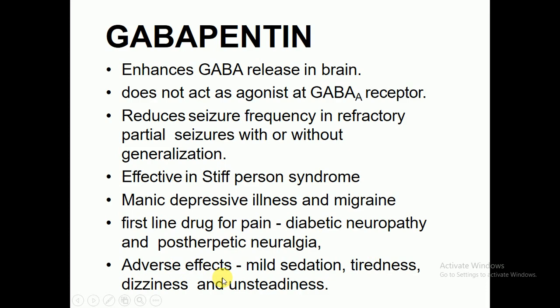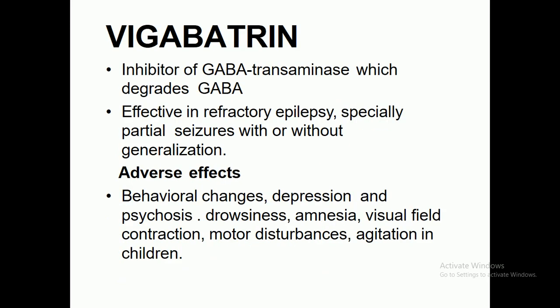The adverse effects reported if gabapentin is used are mild sedation, tiredness, dizziness, and sometimes unsteadiness. Vigabatrin is another anti-epileptic drug. The mechanism of action of vigabatrin is that it can inhibit GABA-transaminase, the enzyme which degrades gamma-aminobutyric acid. Vigabatrin is effective in refractory epilepsy, especially partial seizure with or without generalization.